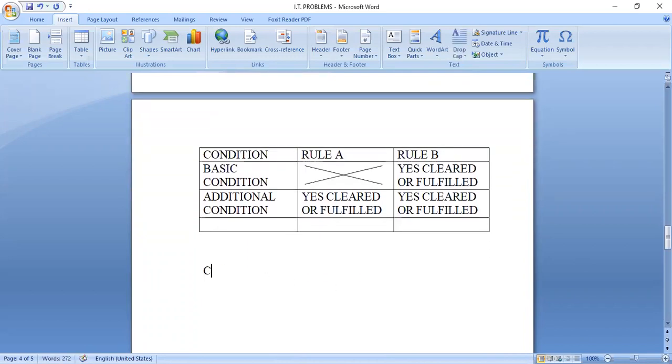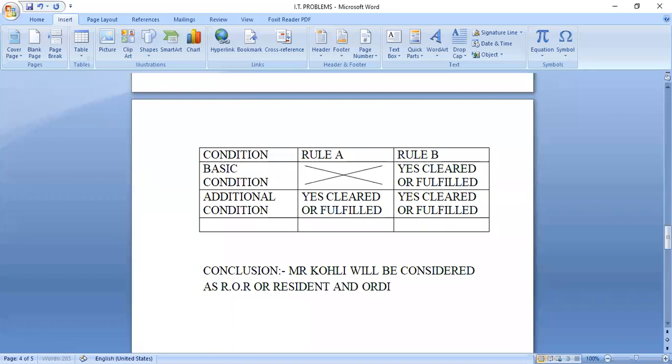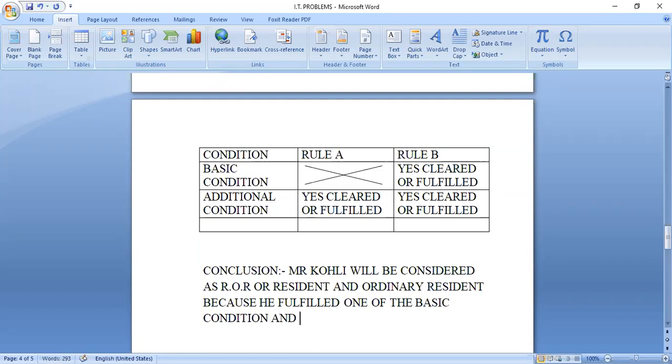Conclusion: Mr. Kohli will be considered as ROR, resident and ordinarily resident, because he fulfilled one of the basic conditions and both the additional conditions.